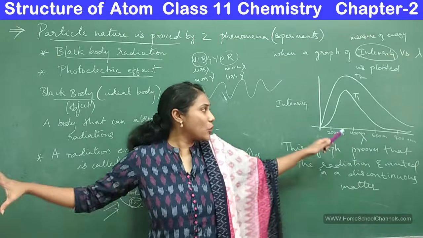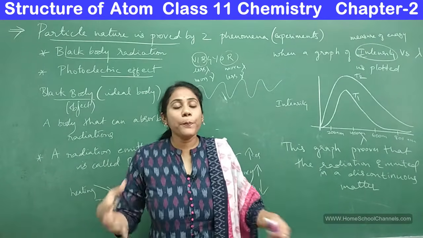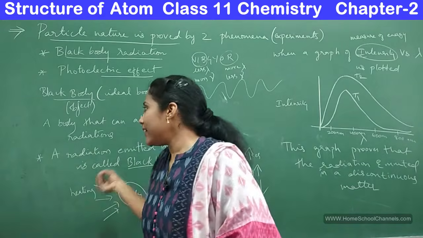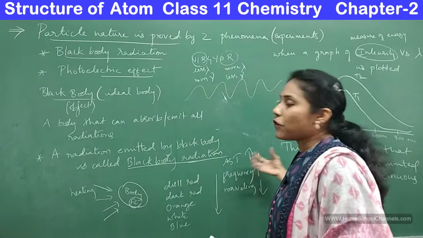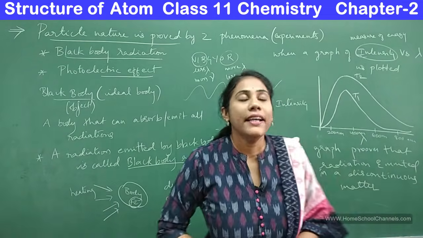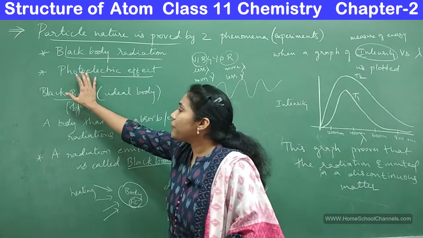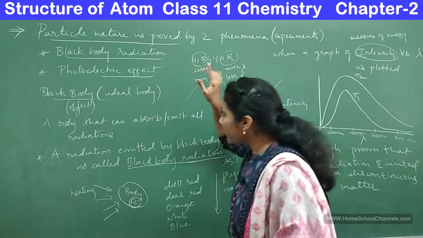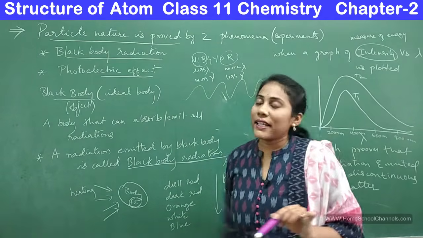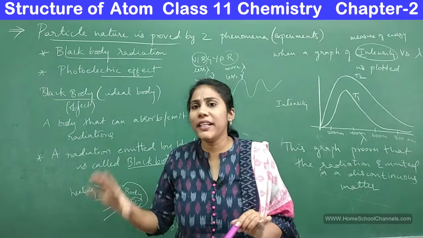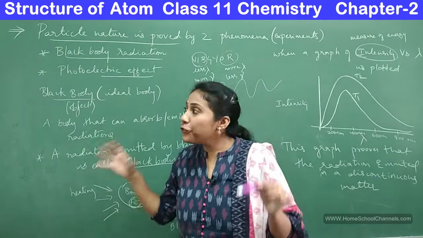So this is all about black body radiation and how it acted as a proof that any radiation emission or absorption can take place in the form of particles. Now the next phenomenon that we have to study is the photoelectric effect. Even the photoelectric effect proves the particle nature of electromagnetic radiation. That photoelectric effect we will see in the next class, along with a few numericals.